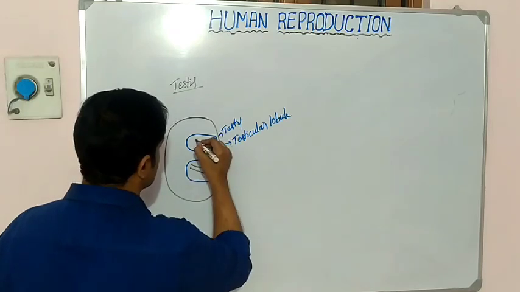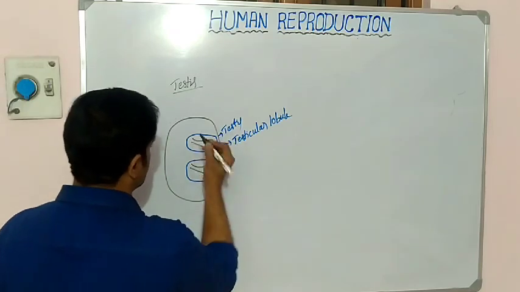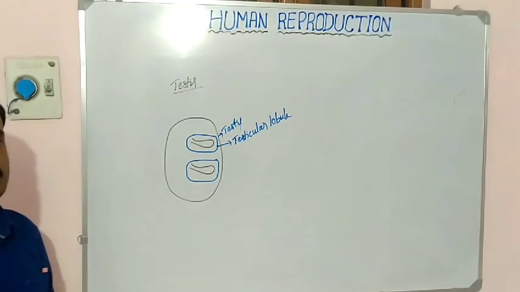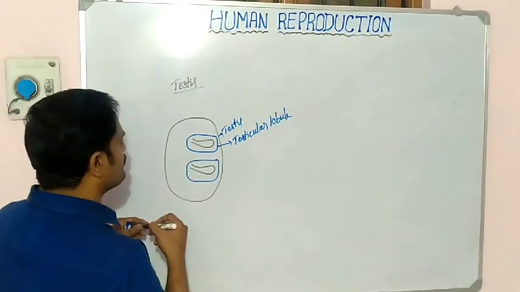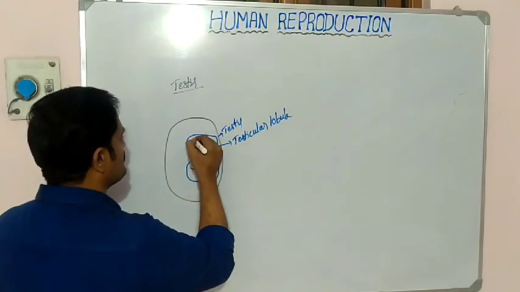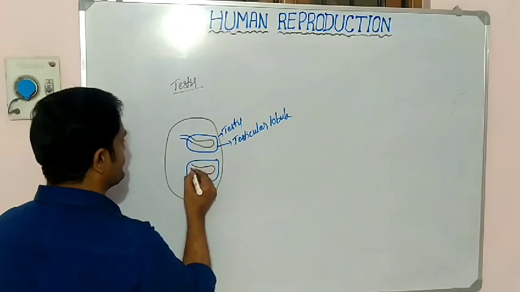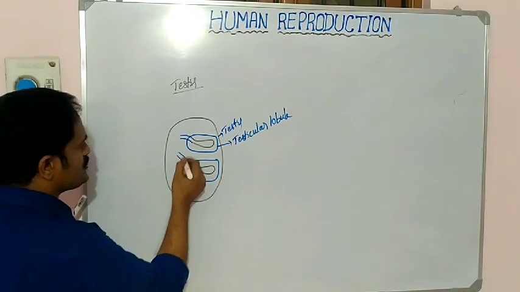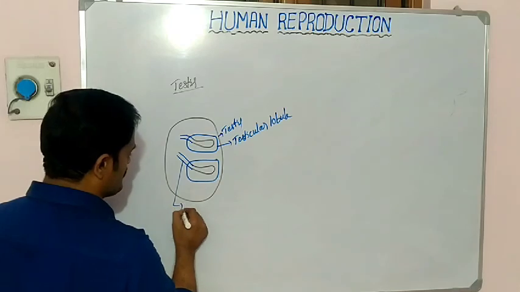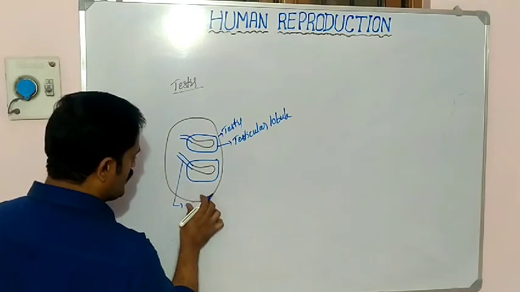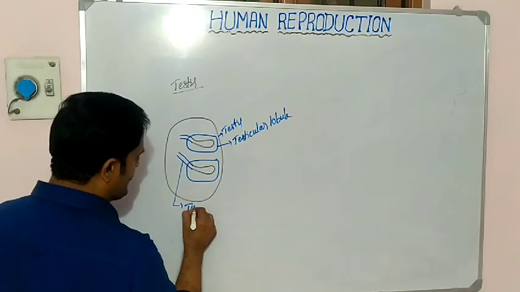Suppose this is a seminiferous tubule. See here, each seminiferous tubule forms one tube-like arrangement like this. So these tube-like arrangements are called tubular recti.